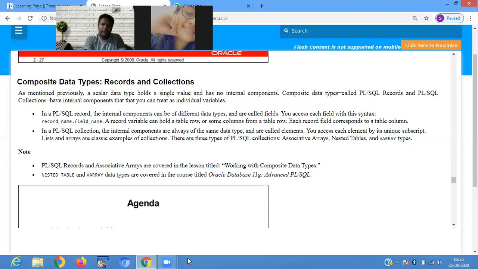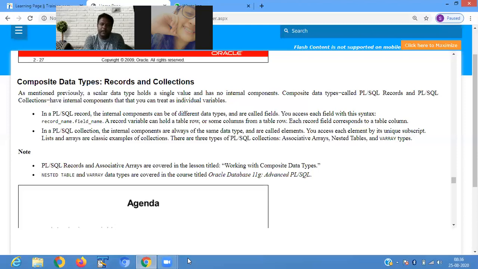In a PL/SQL record, the internal components can be of different data types and are called fields. We can access each field with the syntax. A record variable can hold a table row or some columns from a table row. Each record field corresponds to a table column.